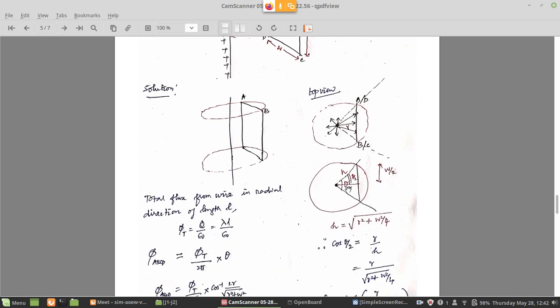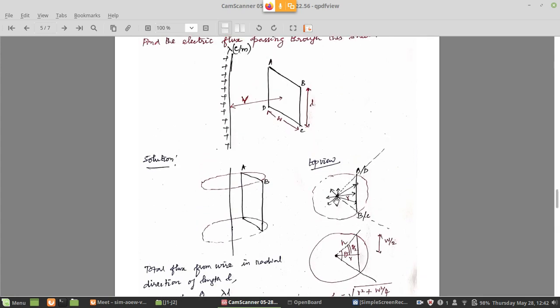So here you can see that there is an r distance, and any line that is starting from the charge will go through the sheet like this. That means throughout the sheet the number of flux lines that is hitting is not uniform, because of the angle. Through the edges of the sheet, points A and B, maximum flux is going that side. In between, whatever is the total flux, we have to calculate now. Any other line going away from that is not going to hit the sheet. They are wasted.